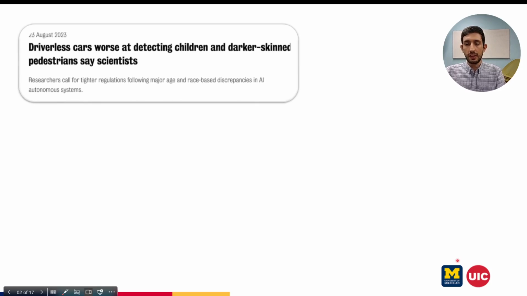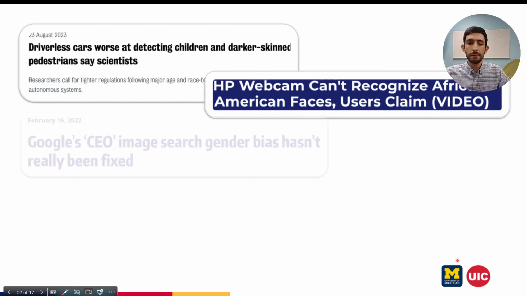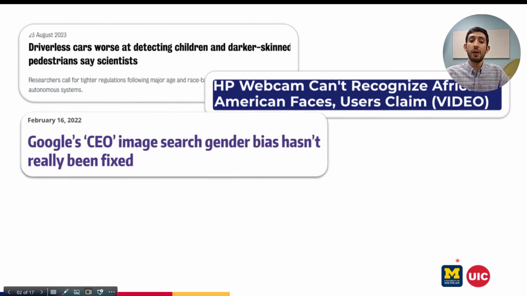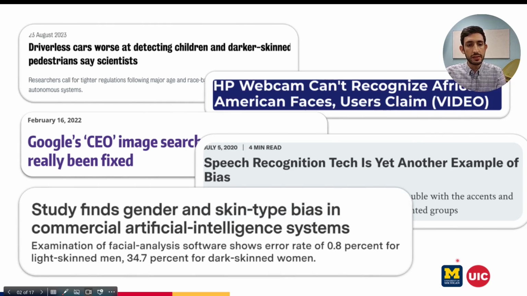First, let's take a look at some news headlines that can help us understand the motivation behind this paper. First one is driverless cars worse at detecting children and darker skinned pedestrians. Second is HP webcam can't recognize African American faces. Third is Google's CEO image search gender bias hasn't really been fixed. Fourth is speech recognition tech is yet another example of bias. And fifth is study finds gender and skin type bias in commercial artificial intelligence system.